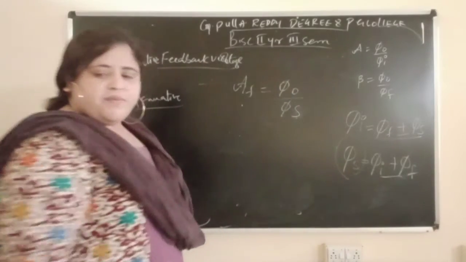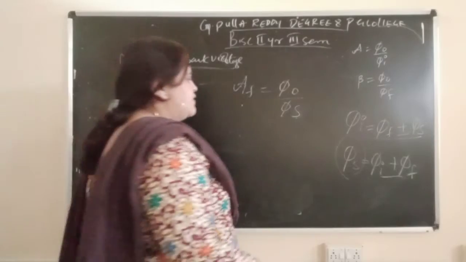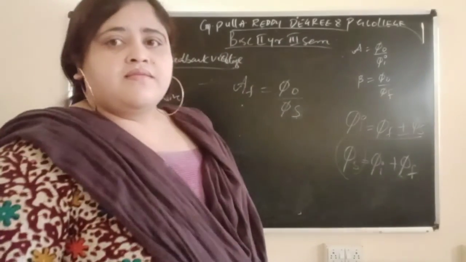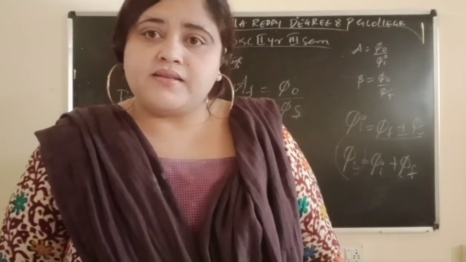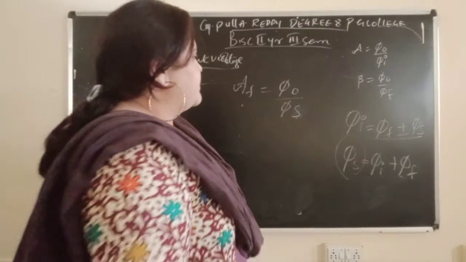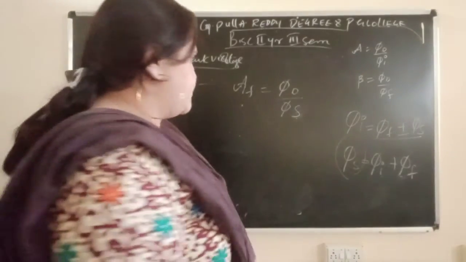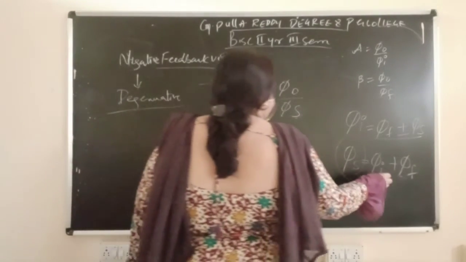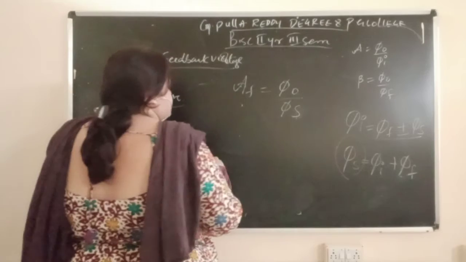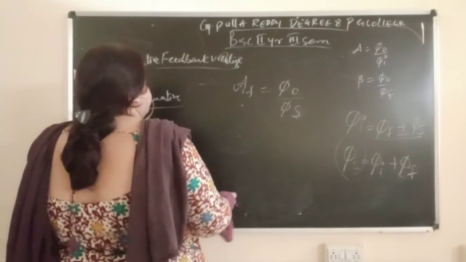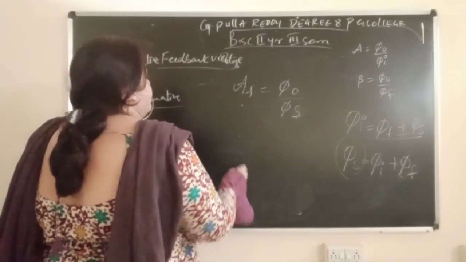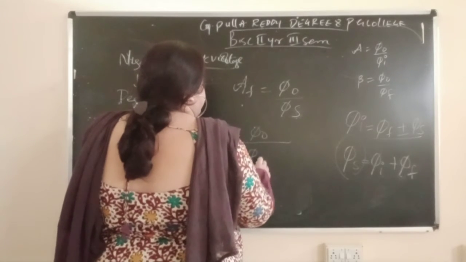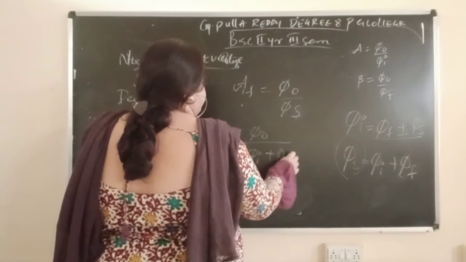Why are we dealing with plus? Because it is negative feedback. When it is positive feedback, it is negative; when it is negative feedback, it is positive. So instead of phi s, I will write phi I plus phi f. Now I am writing phi naught equal to phi I plus phi f.